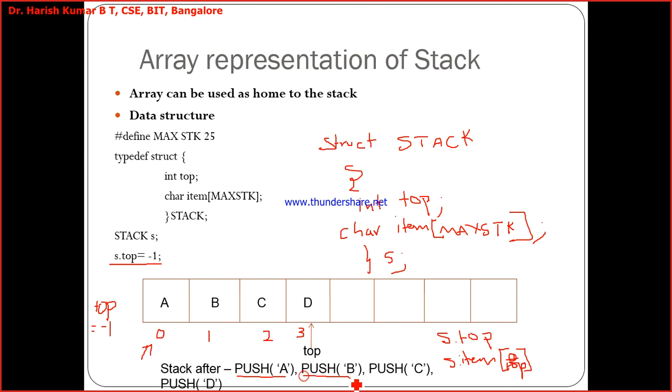And when I call push b, what happens? Top gets incremented by one more, and it is not 0 now, it is 1. Top is pointing here, and b is inserted. When I call push c, top again gets incremented by one more, and c is inserted here. When I call push d, top gets incremented, it is 3, and d is inserted. Now if I call push e, top gets incremented, and e gets inserted here. Clear? Yes, sir.